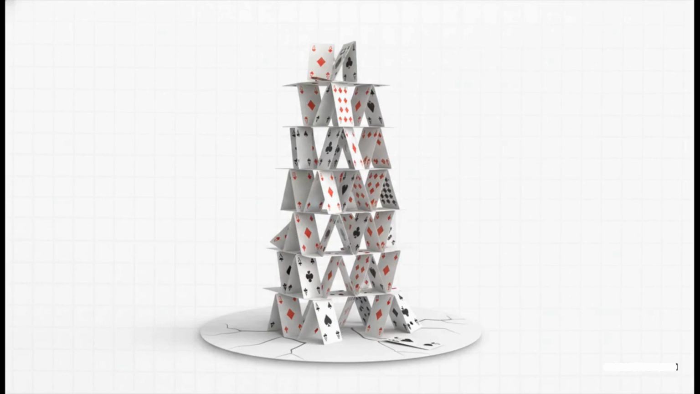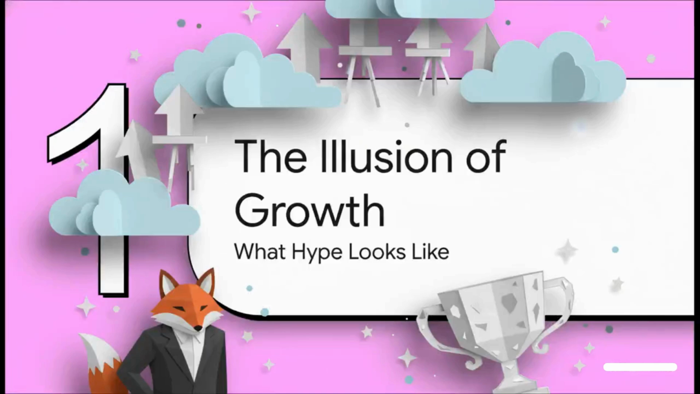It's this quiet, deadly phenomenon, and today we're going to break it down. We're going to look at how to spot it, how to avoid it, and most importantly, how to build something that actually lasts. Okay, so let's start by pulling back the curtain on the illusion itself. What does this fake demand even look like out in the wild? Well, the tricky part is that it's often disguised as wild success.